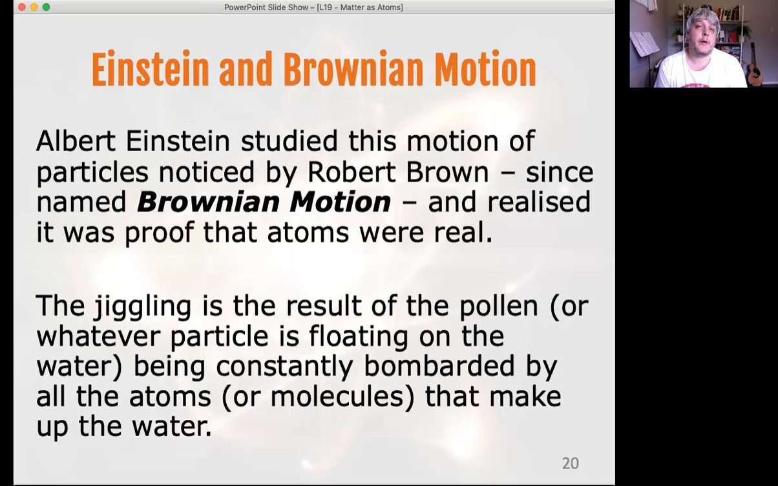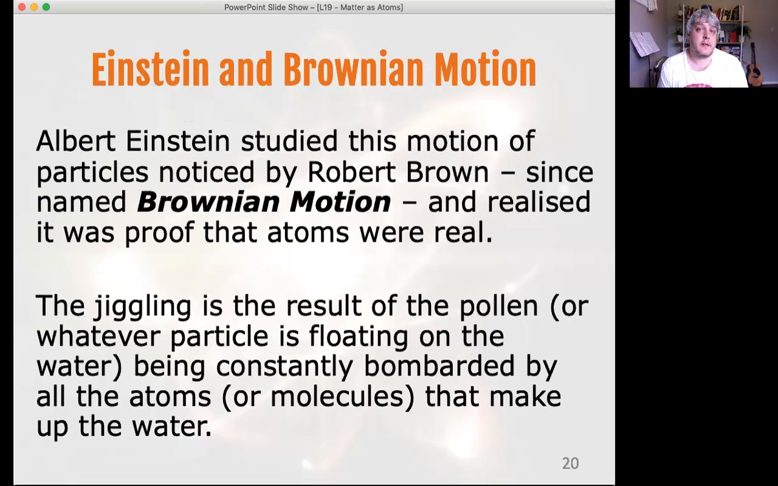It wasn't until Albert Einstein came along and noticed this particle jiggling that Robert Brown had studied, which had since been called Brownian motion. Albert Einstein realized that this was evidence that everything is made of atoms and that atoms are in fact real. They're not just a useful thought experiment tool to describe matter, they are actually a real thing.